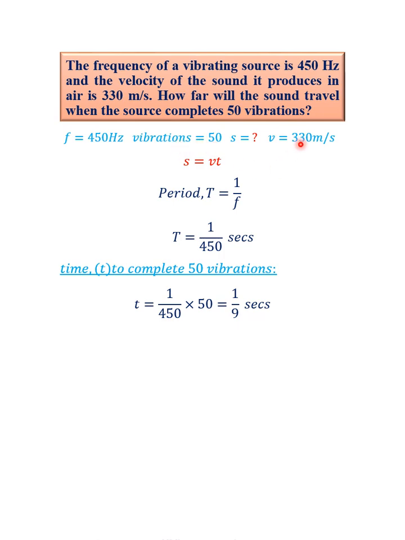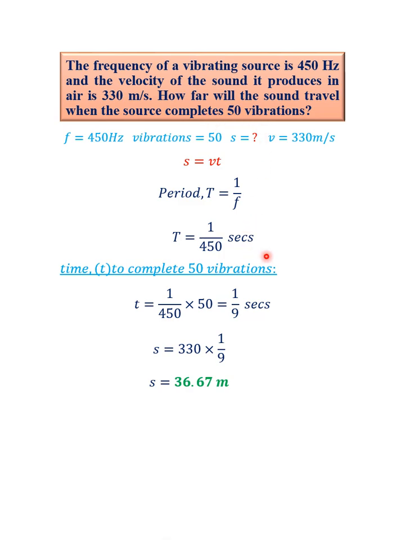Now we know the speed of the vibration. We equally know the time to complete the 50 vibrations. So we can calculate the distance s. The distance s becomes 330 for the speed times 1 over 9 for the time taken. And if you do 330 divided by 9, it will give you 36.67 meters. So this is the distance covered by the sound when it travels for 50 oscillations.